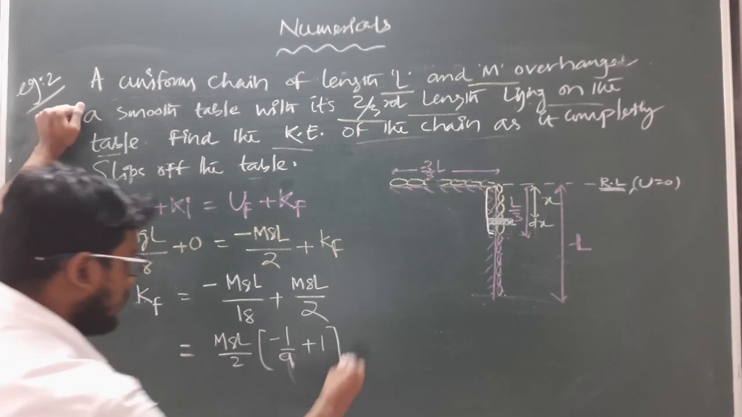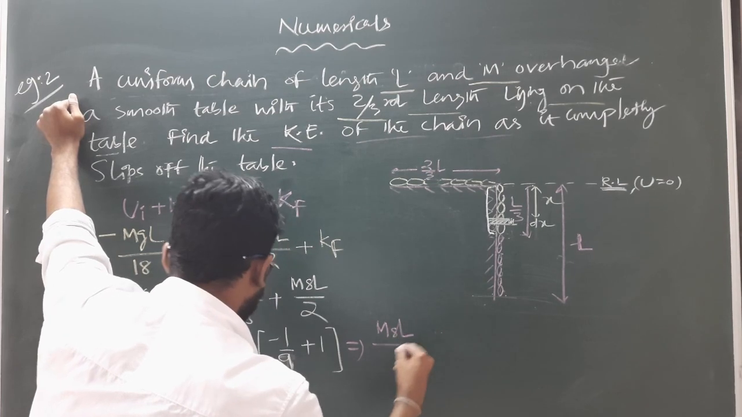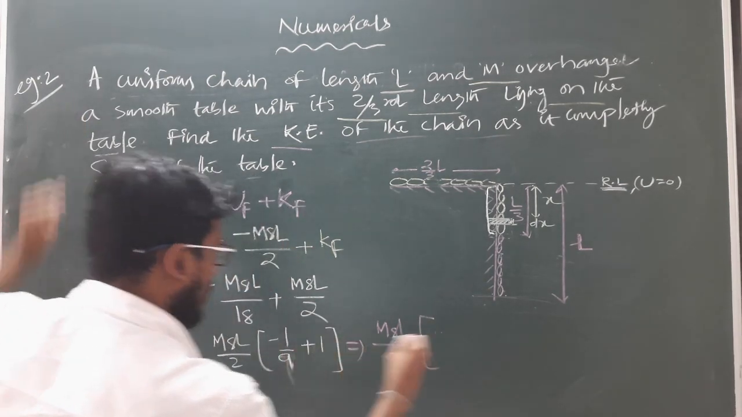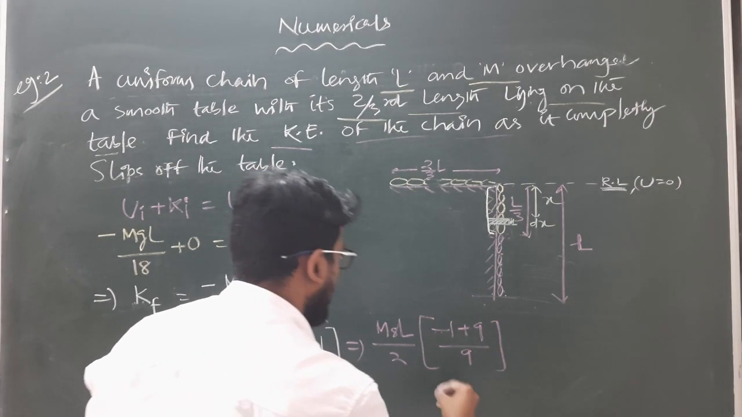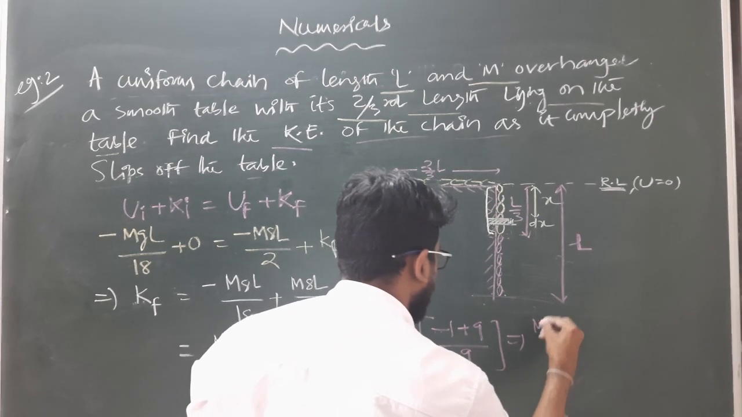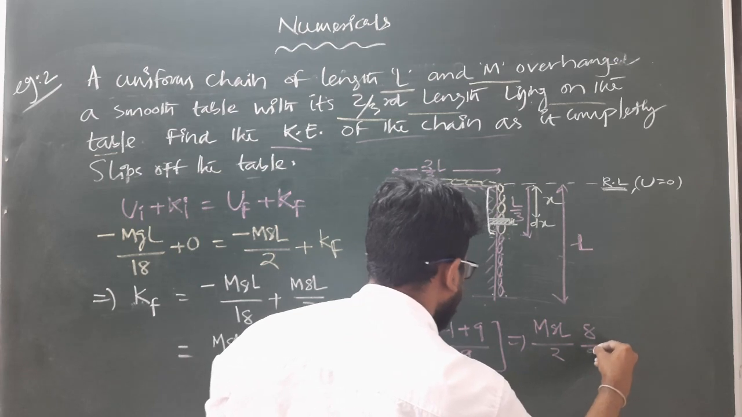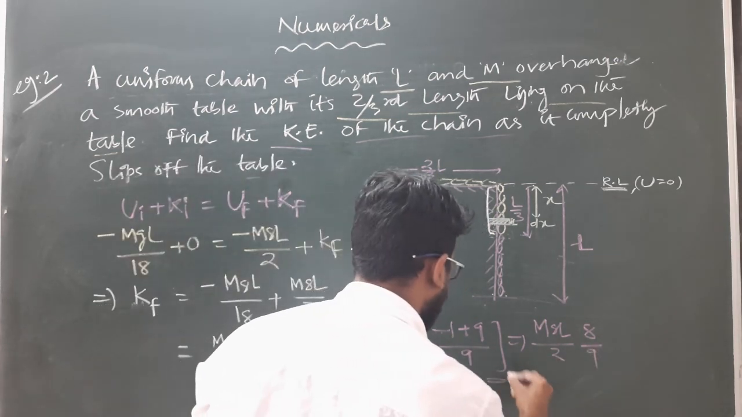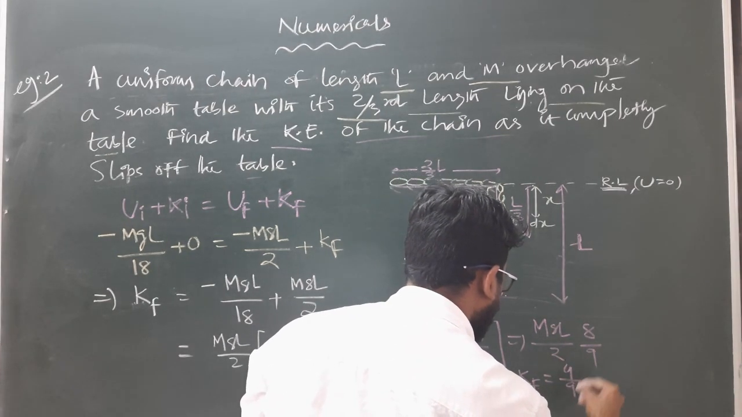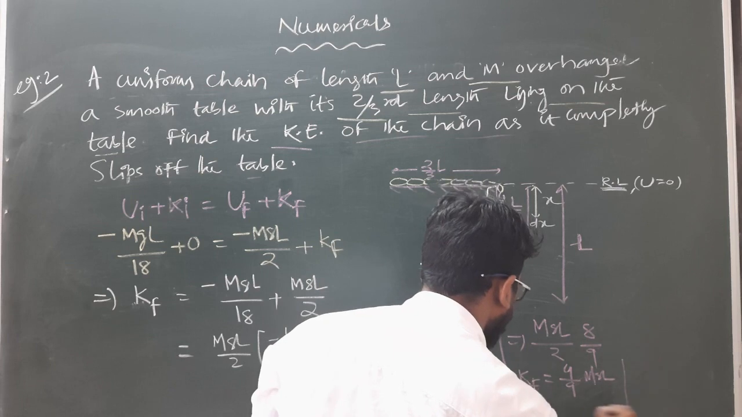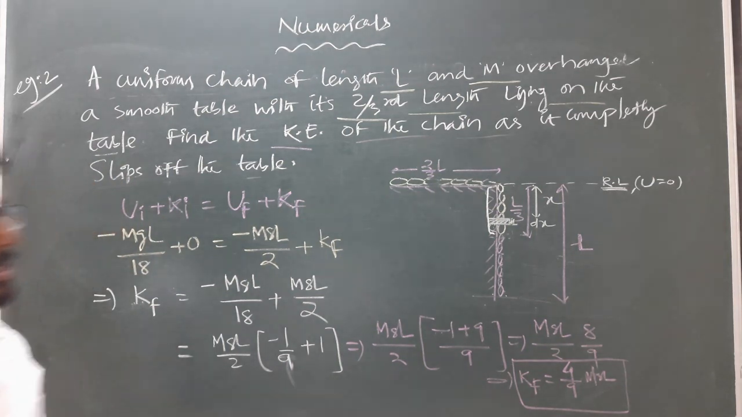Okay. So by solving this we will get what? This implies it will be mgl by 2 whole into minus 1 plus 9 by 9. So this implies it will become how much, mgl by 2 into 8 by 9. Clear? So solving this we will find out the final kinetic energy of the chain will be 4 by 9 mgl. So this is the final kinetic energy when the complete chain will remain vertically.